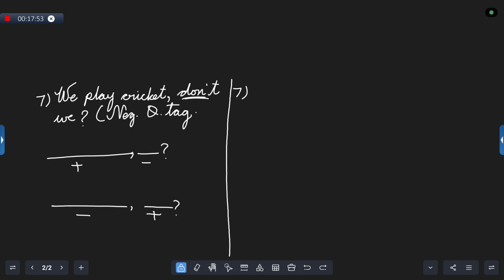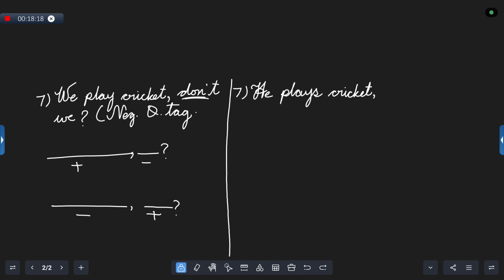Now coming to this he, she or it. What was the sentence that we wrote? He plays cricket. Now we need to put a comma. Should we write a capital letter after the comma? Never. In case you write capital letter after comma, your sentence is wrong. So here, what's the helping verb that we use? Does.